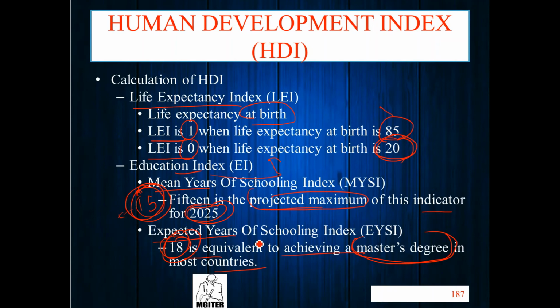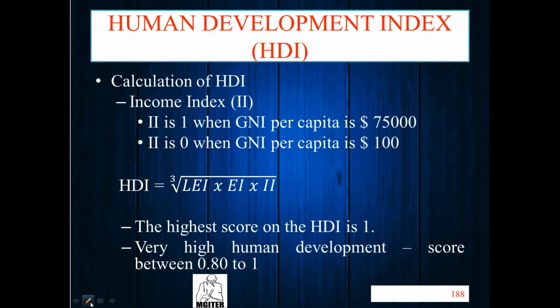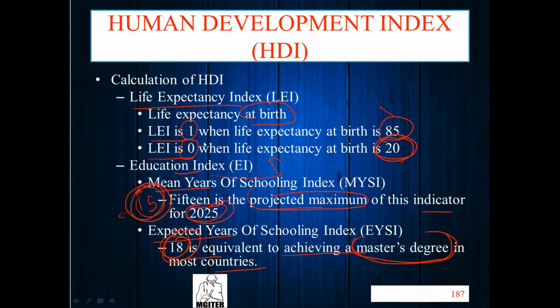Okay, then after that, the income index, when GNI per capita is $75,000, and $1,000 when the index is 0. Right? So HDI is calculated as the average of the income index, life expectancy index, and education index.